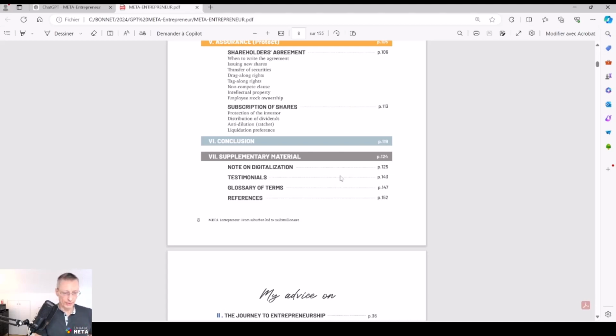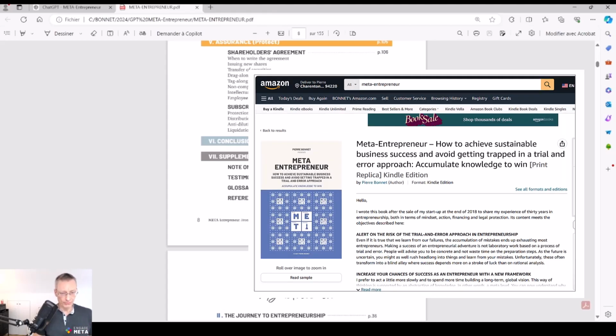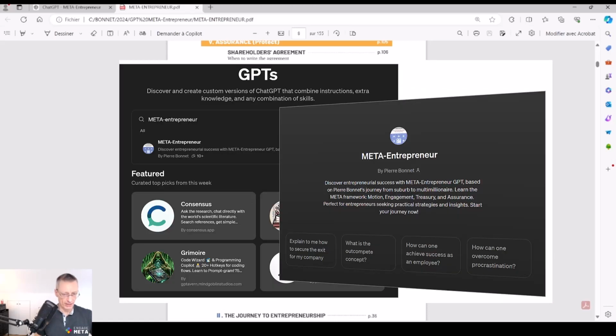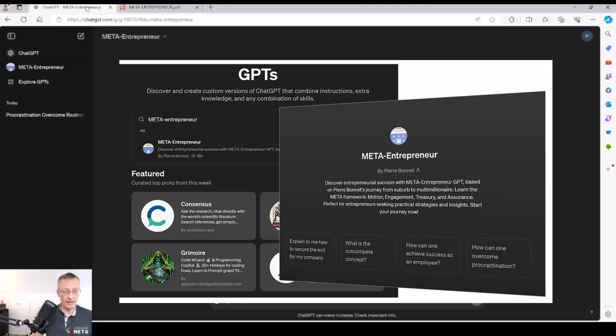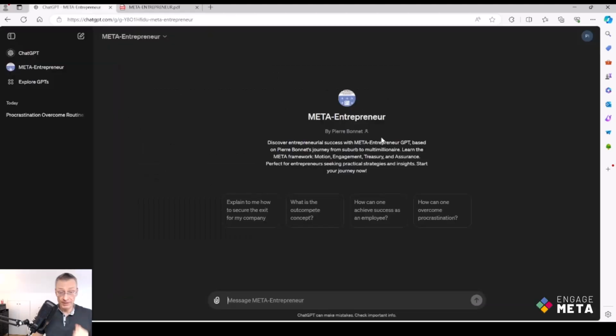Then this book is available on Amazon, so you can buy this book and read this book. But you need a good motivation, of course, because this is a real first investment, a couple of dollars, not too expensive. But this is also an investment in terms of time, because you need to take time to read the book. If you want to enter into this material in a more interactive way, I created in ChatGPT an AI assistant named Meta Entrepreneur.